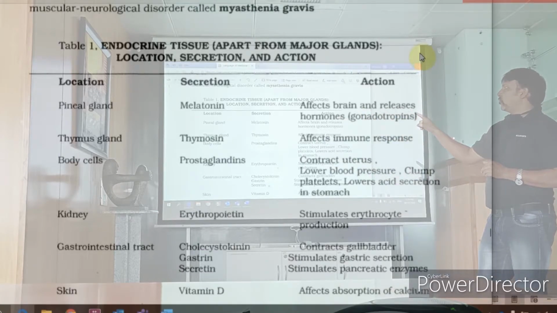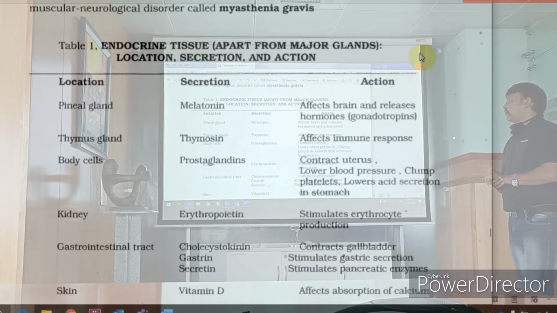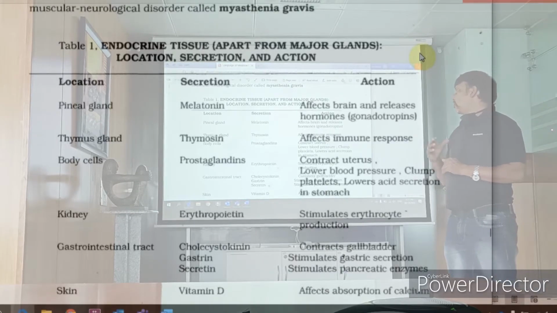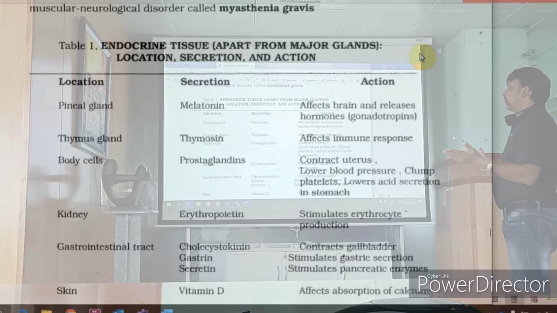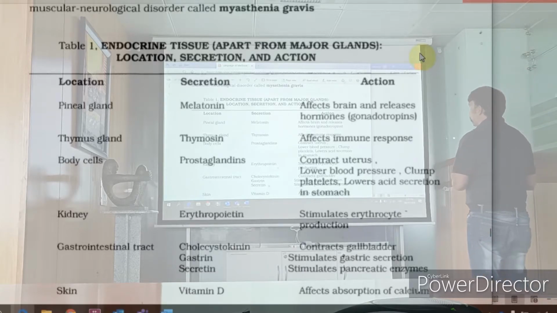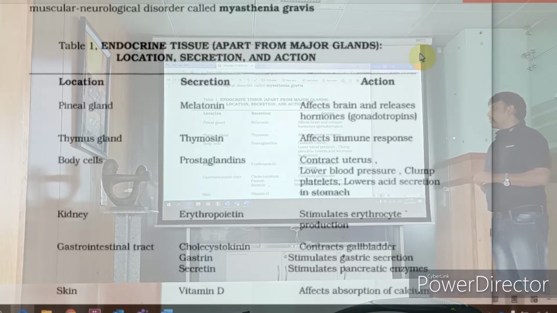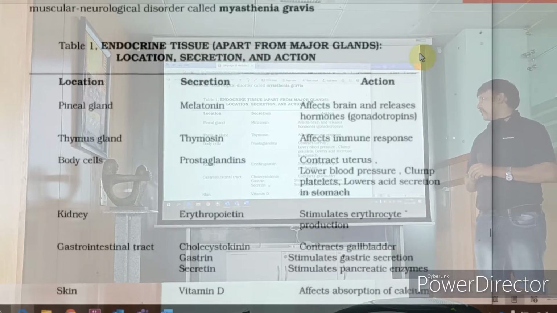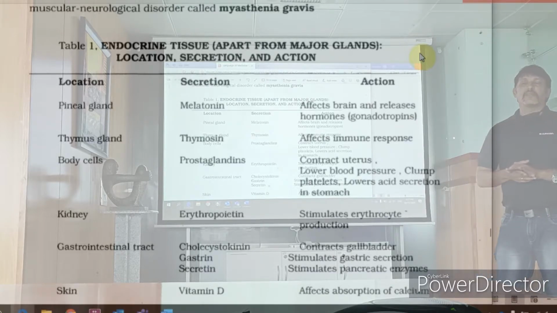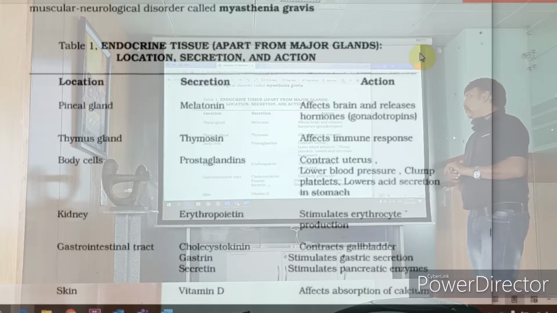If you see there, some of the other glands are listed with their locations. Pineal gland secretes melatonin, affects the brain. This table will be very helpful for you guys. Thymus gland, thymosins, affects immune response. Alright. Body cells, prostaglandins. Prostaglandins are useful for contraction of the uterus during the birth of a child, lower the blood pressure, clump the platelets, and lower acid secretion. Kidney, erythropoietin.